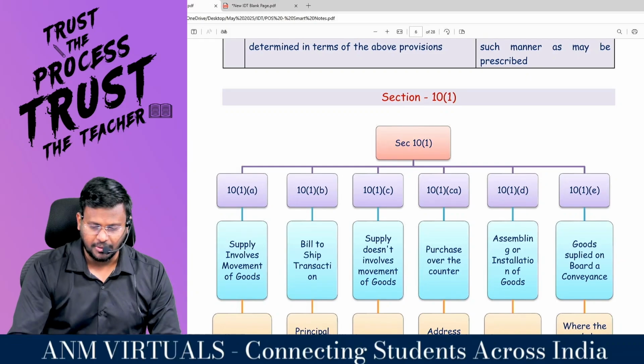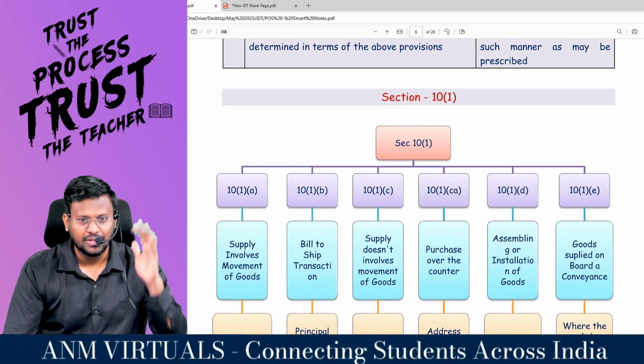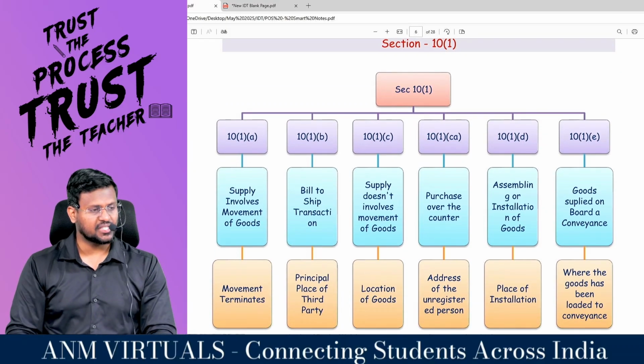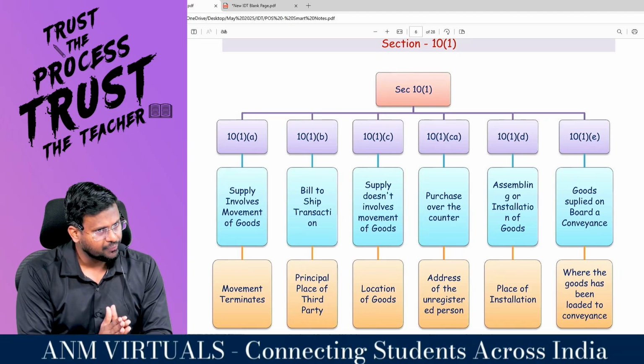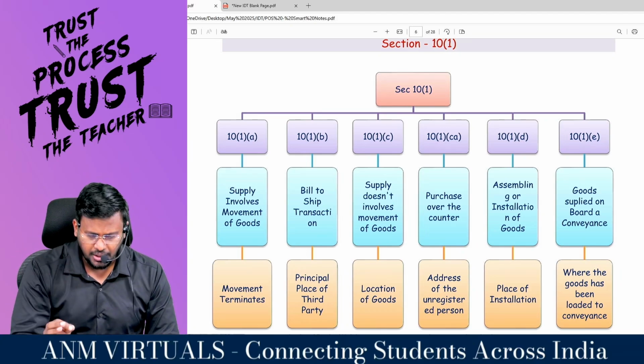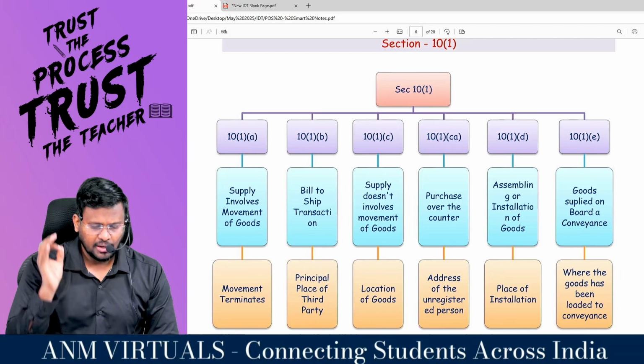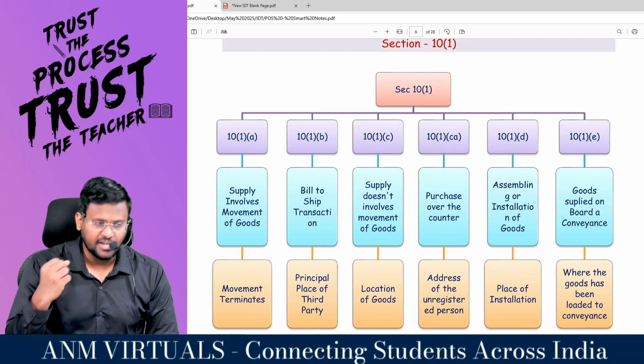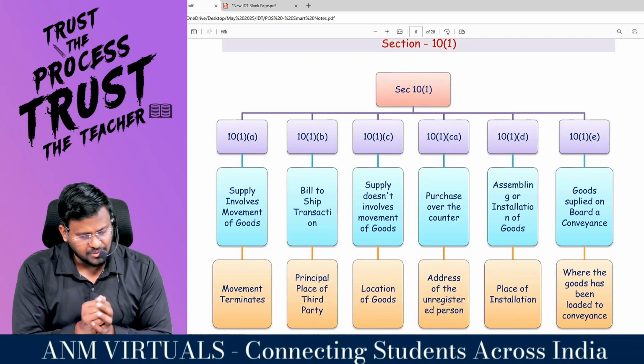Are you all really with me? One line summary of the entire discussion. Section 10 subsection 1 is classified into how many categories? 10 subsection 1 clause A, clause B, clause C, clause CA, clause D, clause E.